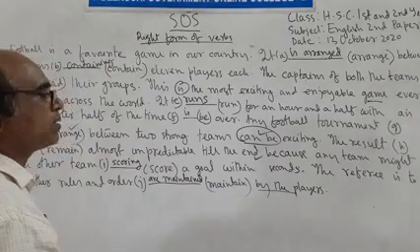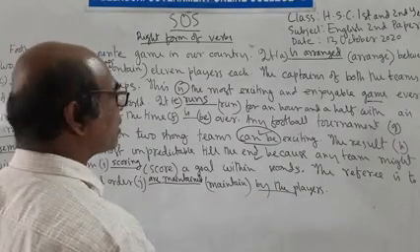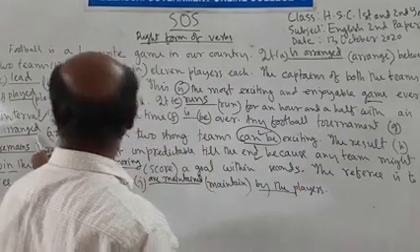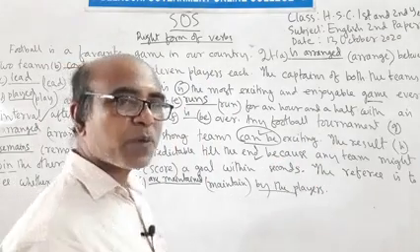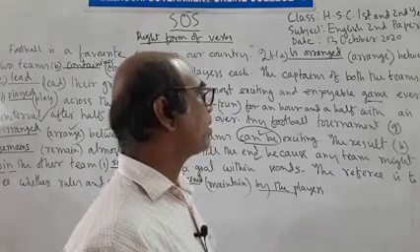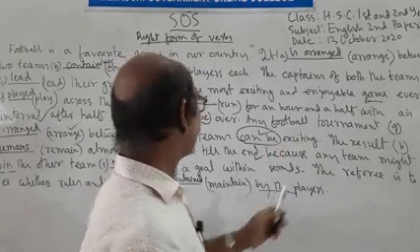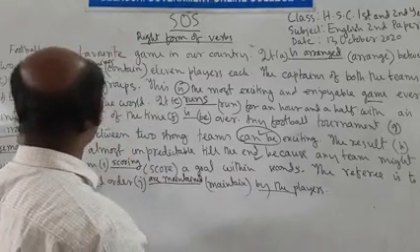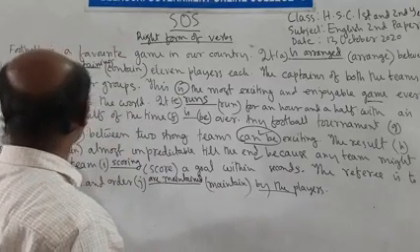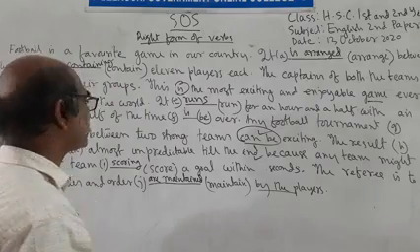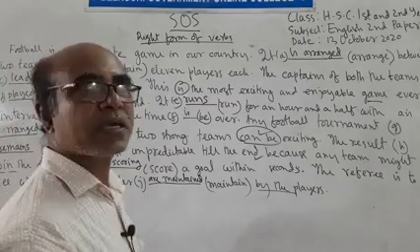Any football tournament, this is the subject. After the subject, if we find a non-finite verb, then it will be a present participle or past participle. Here the tournament is not the doer. Any football tournament is arranged by another person. So we have to use the past participle form of the verb. Any football tournament arranged between two strong teams can be exciting.